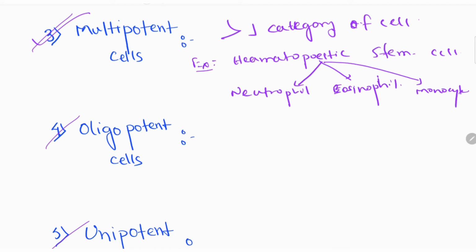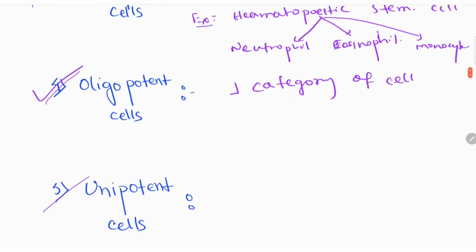And number 4 is oligopotent cell. They can form one category of cell. And the types of category of cell, like examples are T cell, B cell.